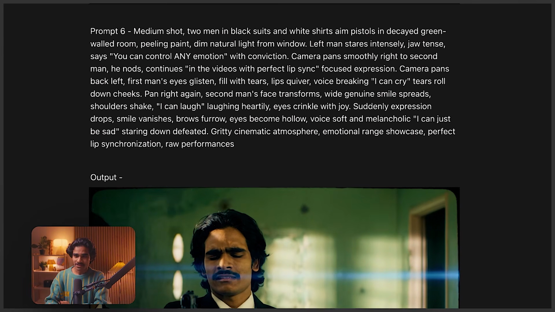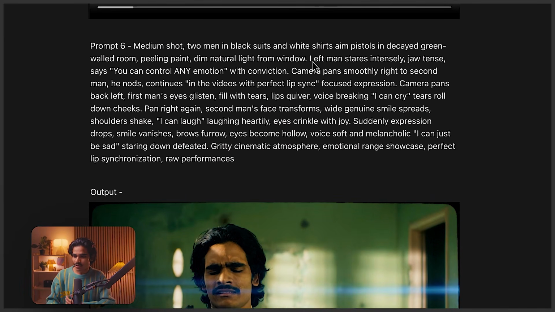I uploaded a base image that I have of me as twins side by side. This is how it goes. Basically I wanted the left man staring, and he says, first you can control any emotion with conviction, and then the camera pans smoothly right to the second man. He continues the dialogue with perfect lip sync, and again the camera pans back to the left man, and he says, I can cry, and he starts crying a little bit. Again the camera pans to the right and the person says, I can laugh, and he starts laughing, and again he says, I can be sad.